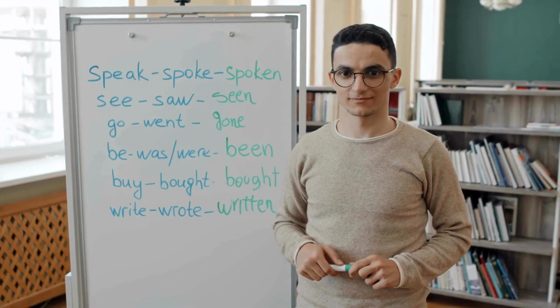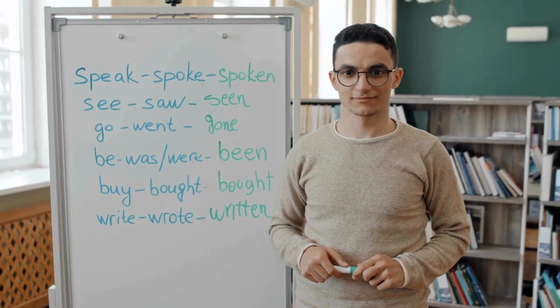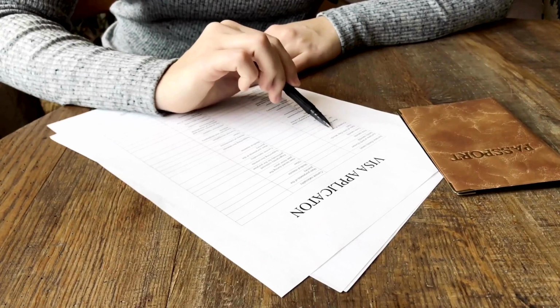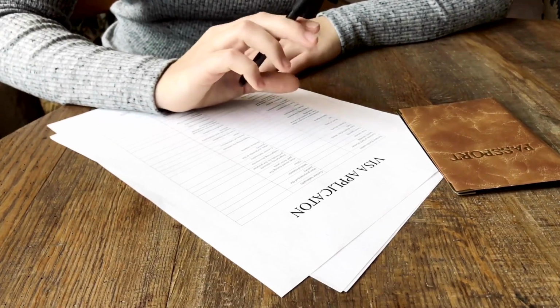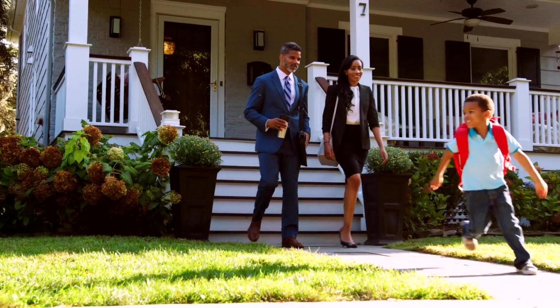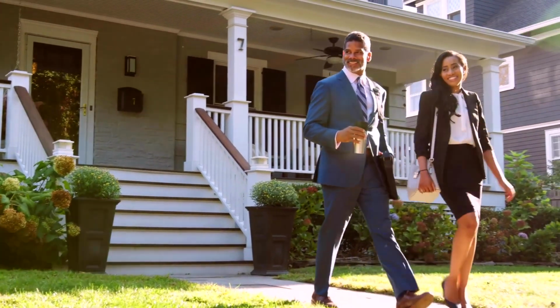4. English language proficiency. You must possess a basic knowledge of the English language. 5. Understanding of citizenship. You must understand the rights, responsibilities, and privileges of Australian citizenship. 6. Intent to reside. You must intend to reside in Australia or maintain a close connection with Australia. If you meet the eligibility criteria, you can proceed to apply for Australian citizenship.